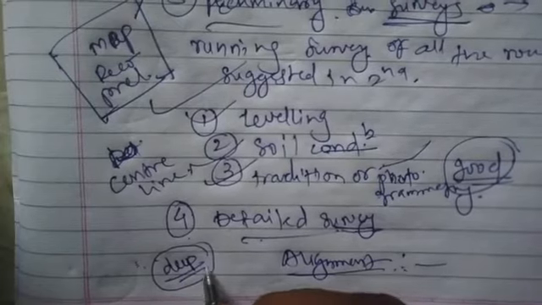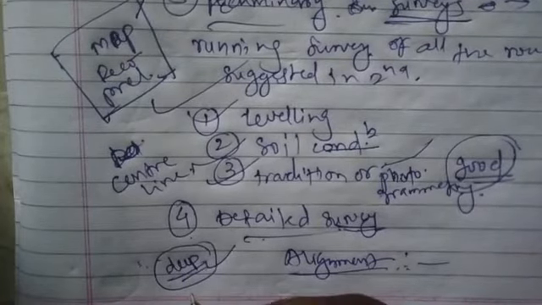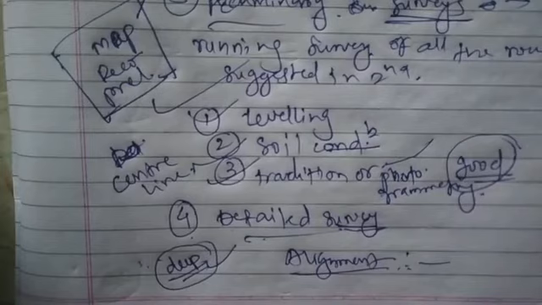So these are used for studying the soil strata which is available beneath the road.